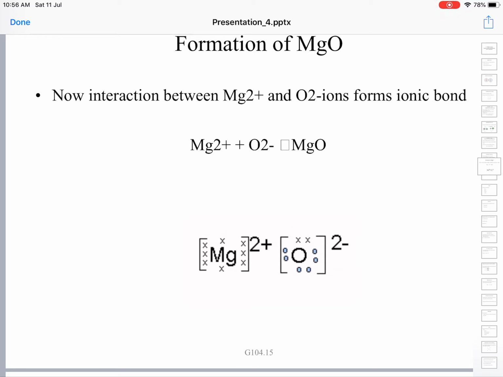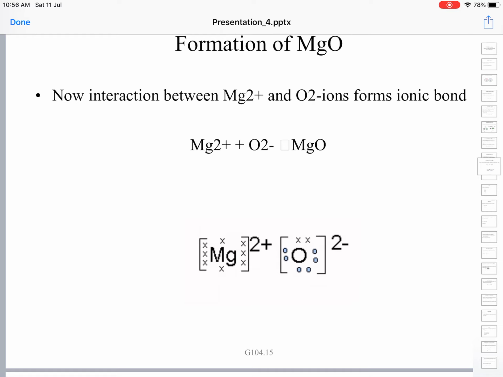The magnesium ion and oxide ion both combine together to form the magnesium oxide crystal lattice.